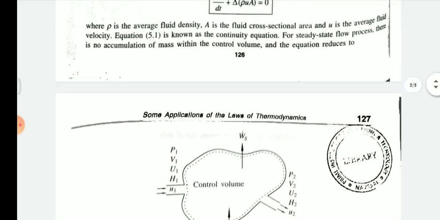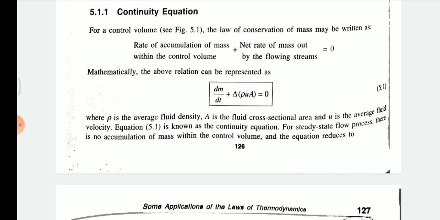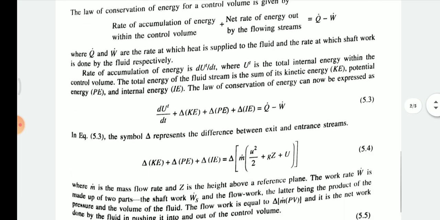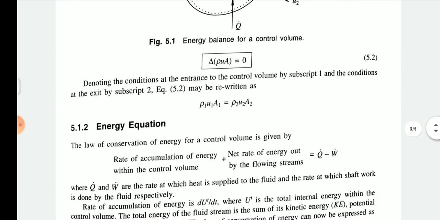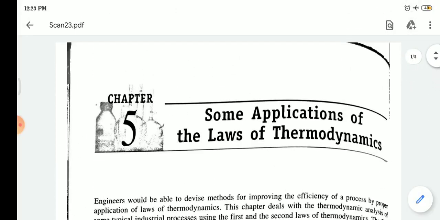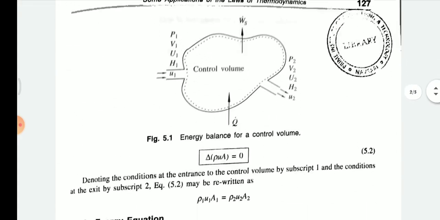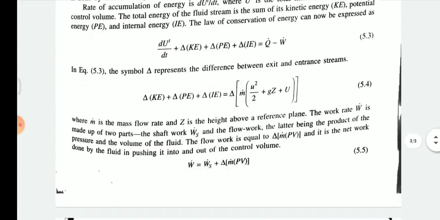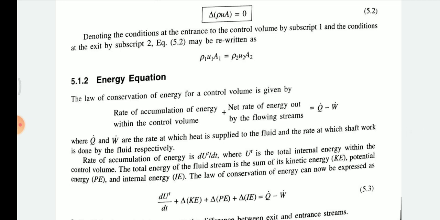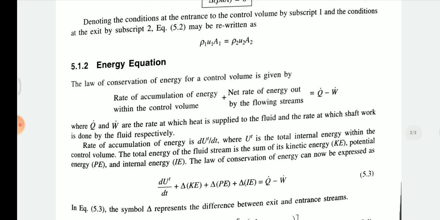Okay, so now the continuity equation is dm by dt plus delta rho ua equal to 0, which is the continuity equation. Now similarly, we consider the energy equation, with the same considerations. So the energy equation, the law of conservation of energy for a control volume, is given for any system we consider.